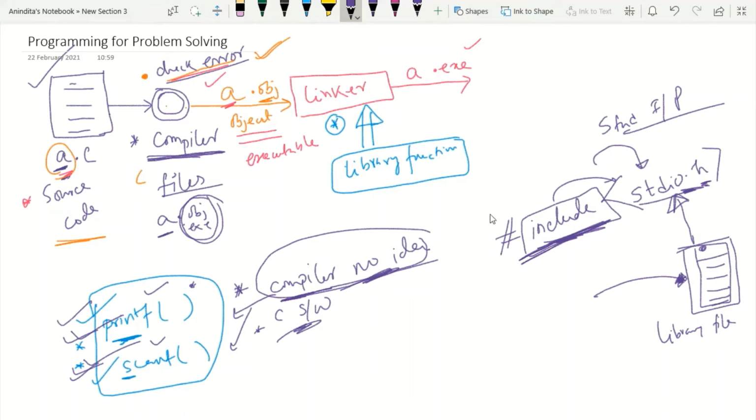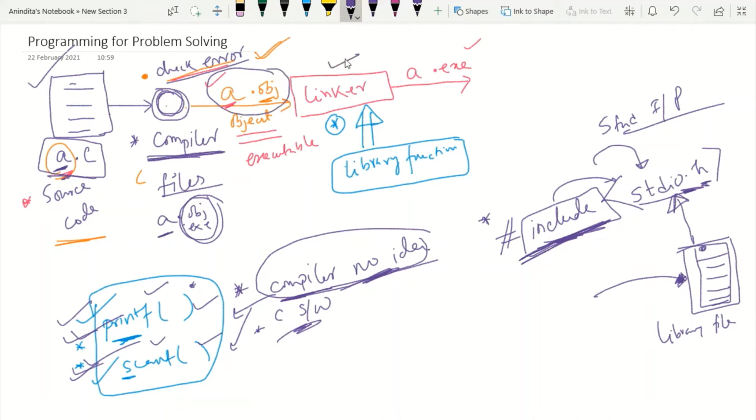After writing this line, the compiler will understand the meaning of printf and the meaning of scanf. Now here is the best part of C programming that you have to understand. Whenever we write some source code, please keep in mind that after compilation, an object file is created.